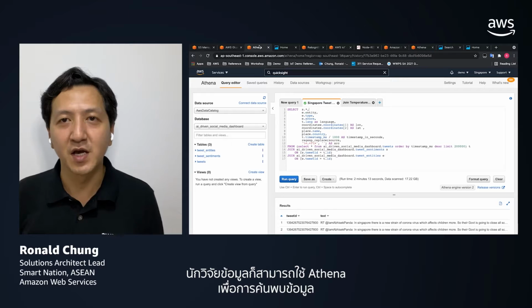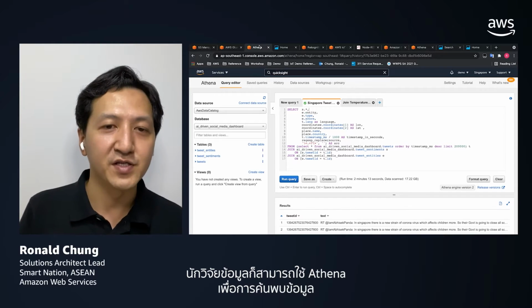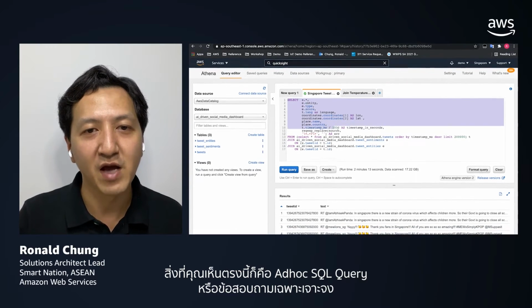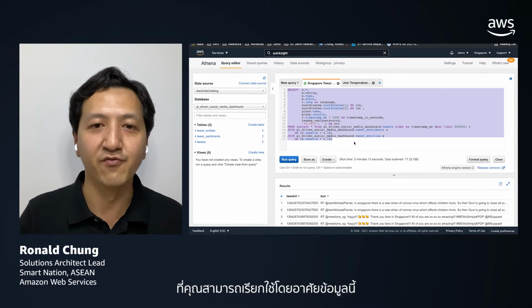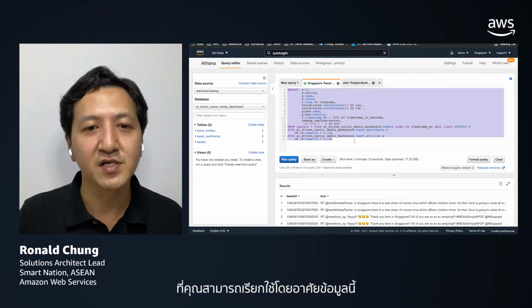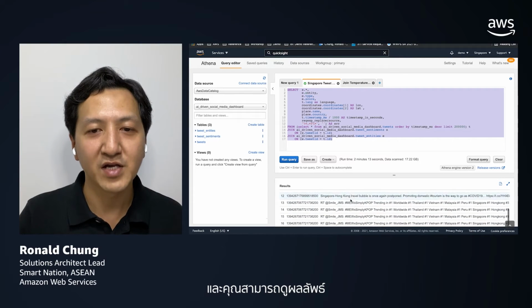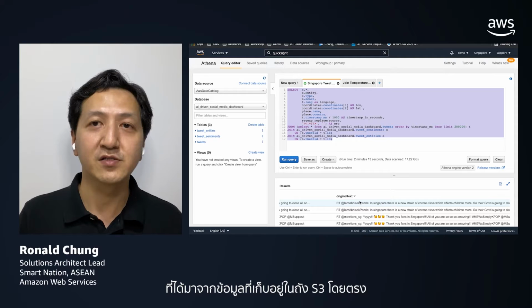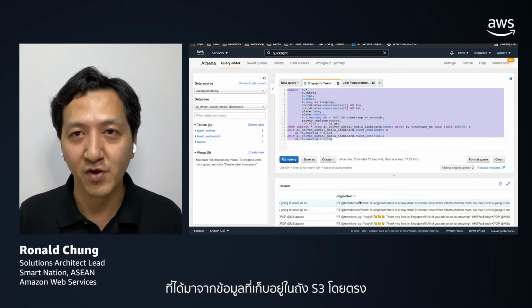And once you have all these tables in place, data scientists can make use of Athena for data discovery. You can see here some ad hoc SQL queries that you can run based on this data, and you can actually see the results retrieved from the data directly stored in the S3 bucket.